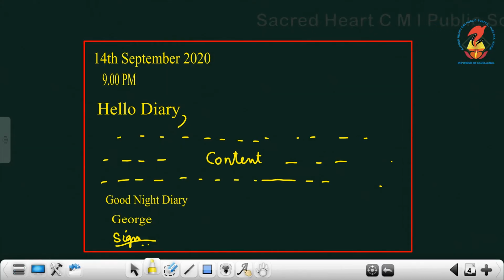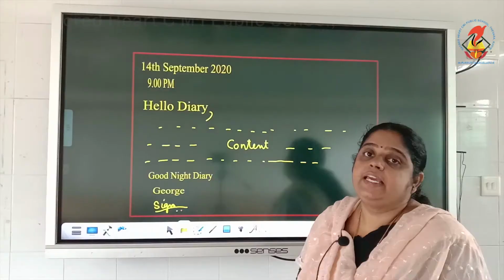Then you can write your name. I have written one name, George. You can write your name here and put a signature. This is how a diary should look.